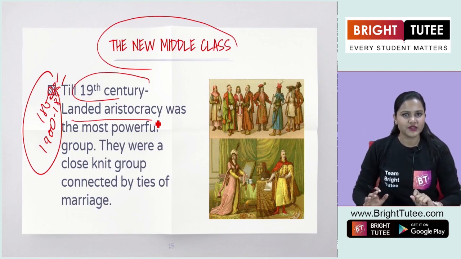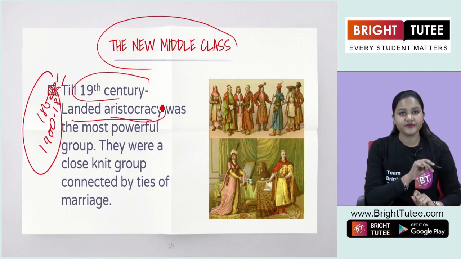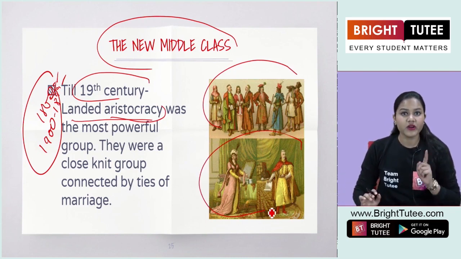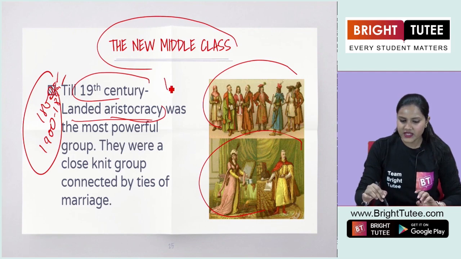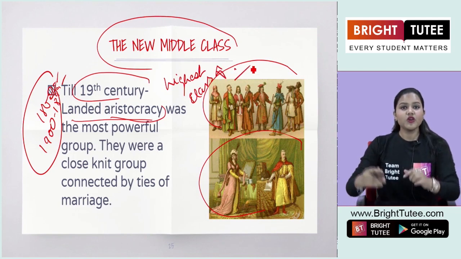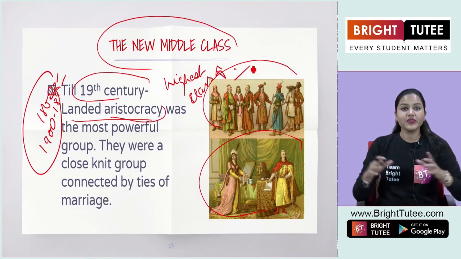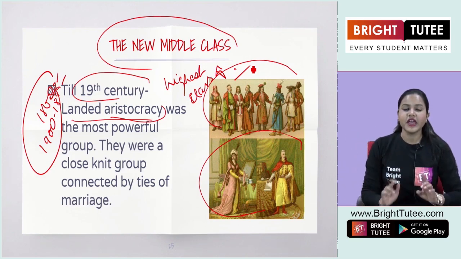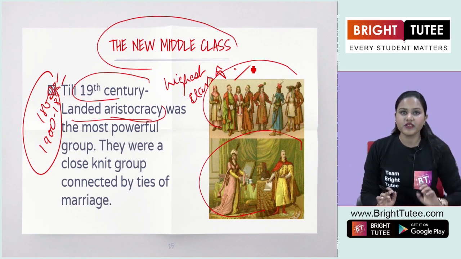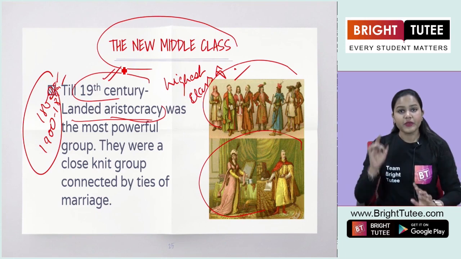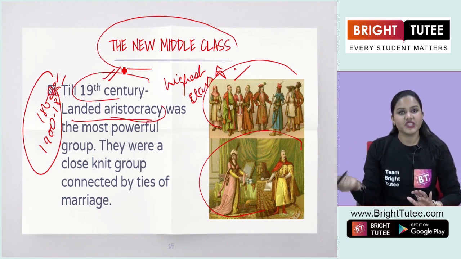Now, what do we understand by this term, aristocracy? As these pictures signify, aristocrats were the highest class in society, the powerful people. They were powerful, they had a lot of money, and they had the highest status in society. These were the most important groups till the 19th century. But after that, we see some changes.